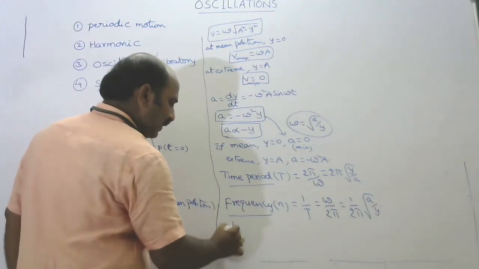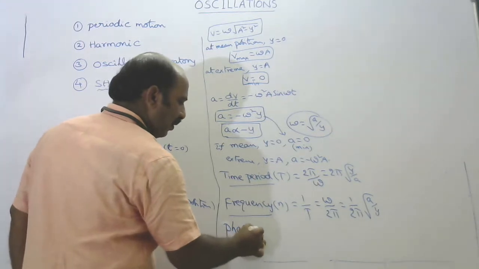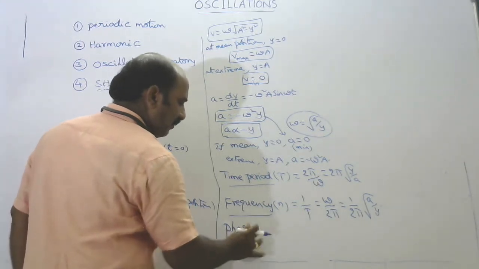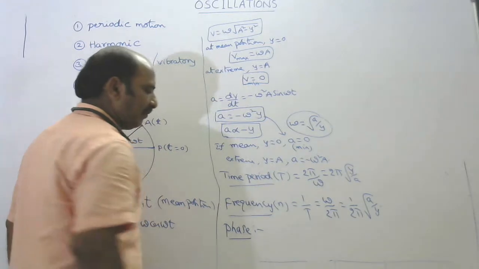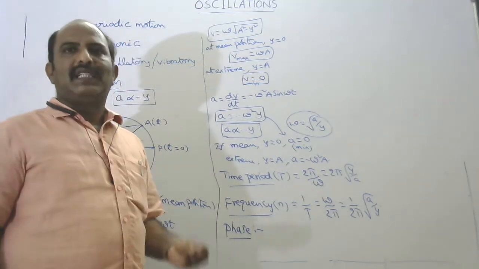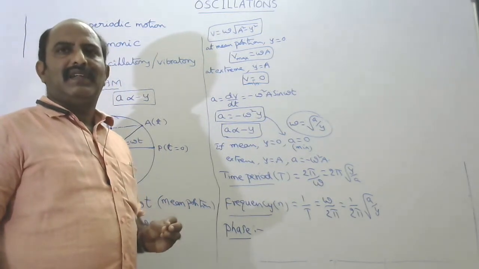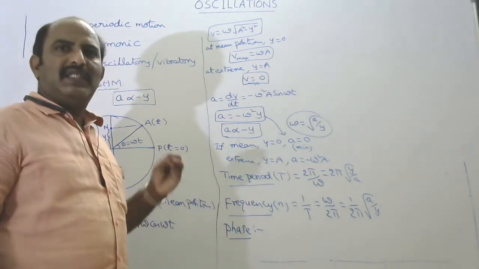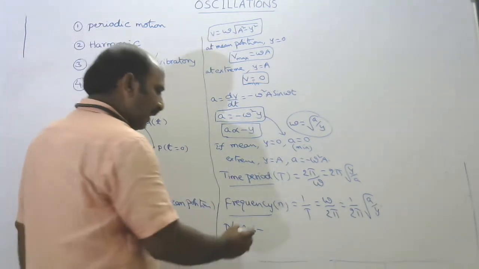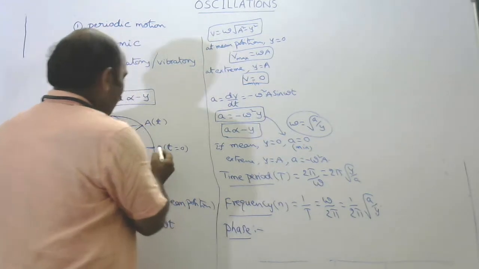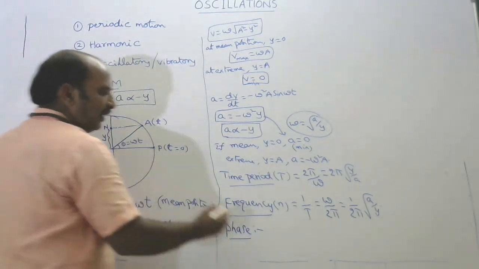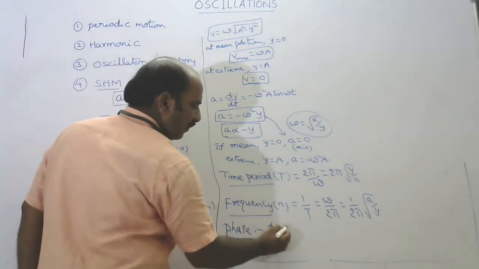What about phase? This is a very important concept. Phase is a physical quantity which gives the state, velocity and direction of the executing particle. Here the particle starts from the mean position, so the initial phase becomes 0.